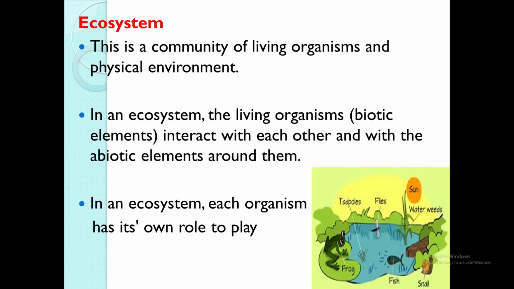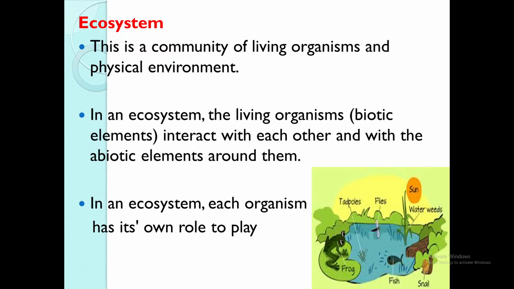In an ecosystem, each organism has its own role to play. So looking at the image there, the water weed, for example, its function is to produce food by itself naturally.